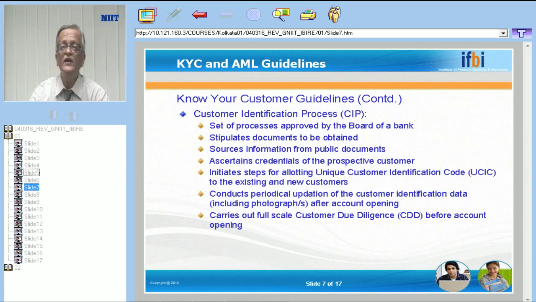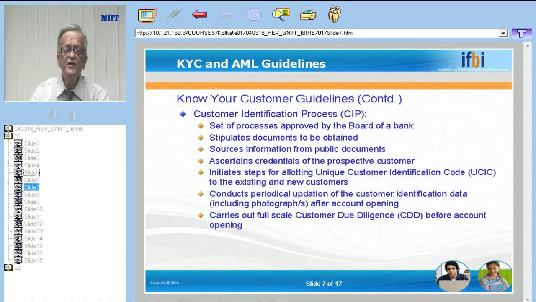So bank will update the records by taking the latest photograph from the customers. And last is to carry out full-scale customer due diligence before account opening. Customer due diligence, CDD, means taking due care before opening of an account.